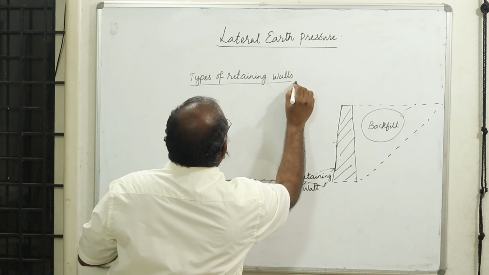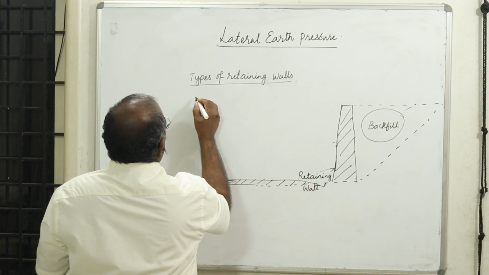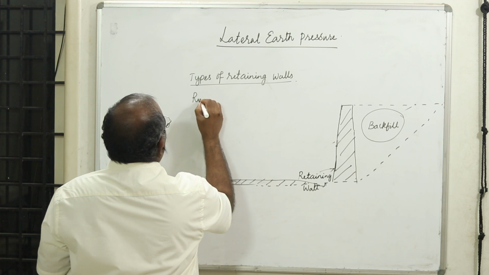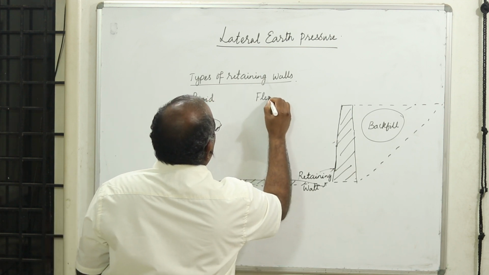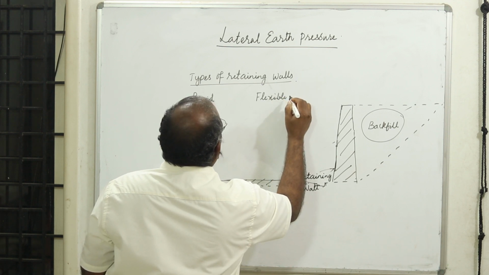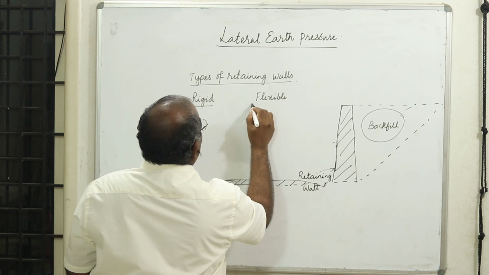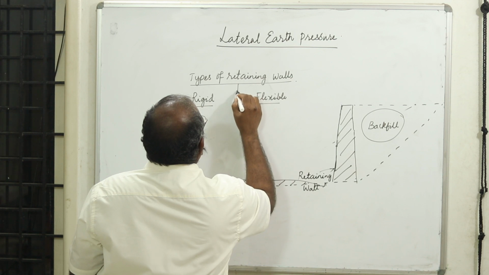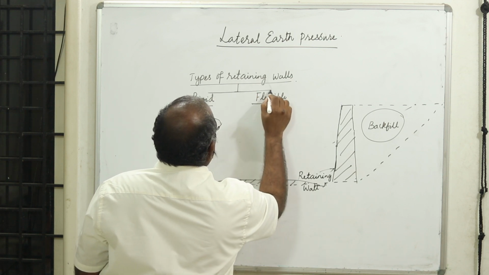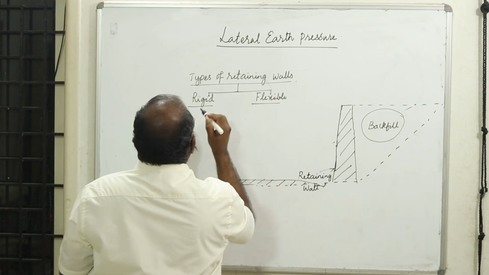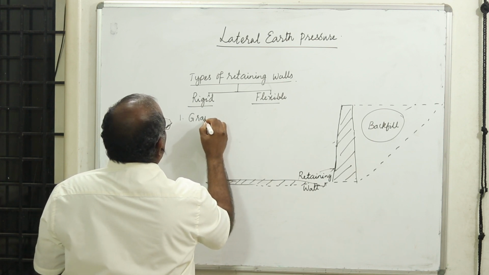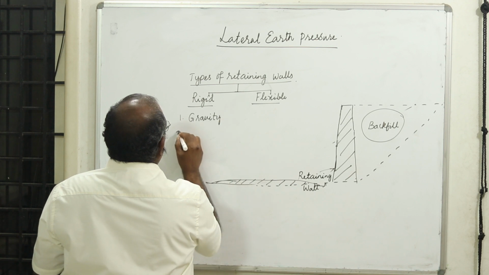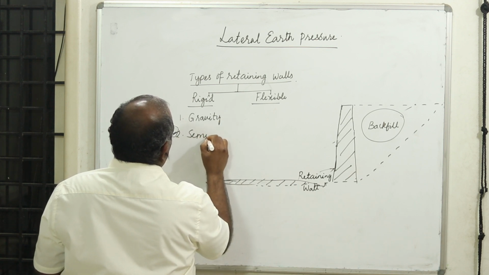Basically we can divide them into rigid retaining walls and flexible retaining walls. In the rigid type, let us try to understand why they are called rigid. We have gravity type retaining walls and semi-gravity type retaining walls.